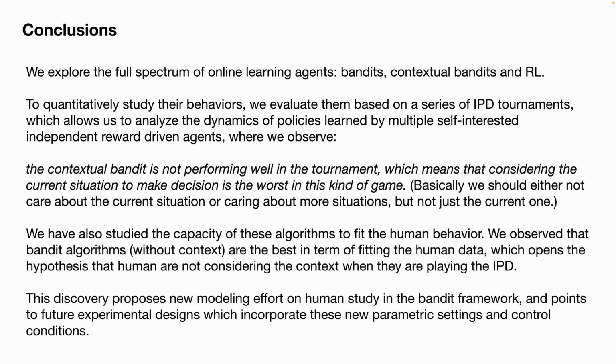So what have we learned so far? We explored the full spectrum of online learning agents: the bandits, contextual bandits, and reinforcement learning. In order to quantitatively study them, we evaluated them on a set of IPD tournaments, which allow us to analyze the dynamics of policies learned by those self-interested, independent, reward-driven agents. We observe that the contextual bandit is not performing very well, which suggests that considering only the current situation to make decisions is the worst in this kind of game. So basically, we should either not care about the current situation at all, or consider more situations, not just the current one, as in the reinforcement learning case.